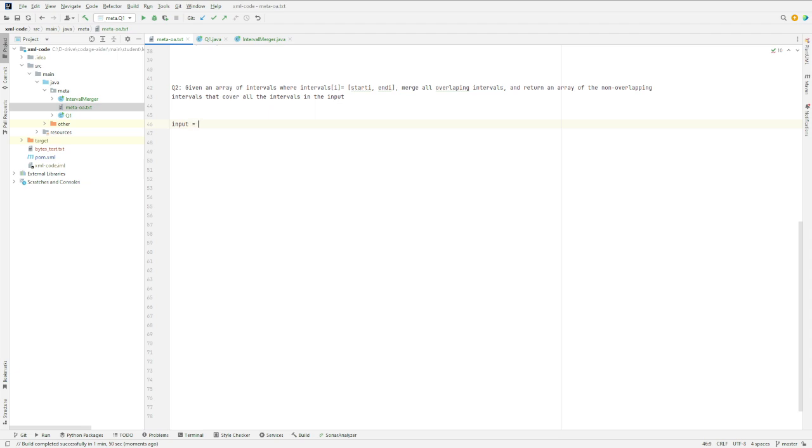Suppose the input is this one. What we have to do is output. If you see the first interval 1 3 and the second interval 2 6, they overlap because 2 lies between 1 and 3, so we can merge the first two intervals and then the output will become this one.